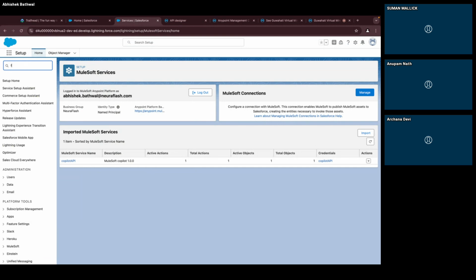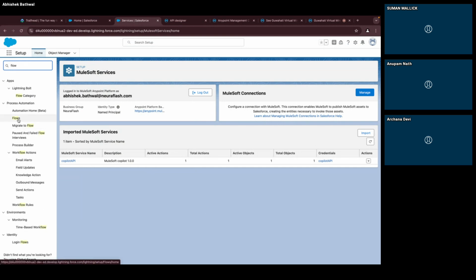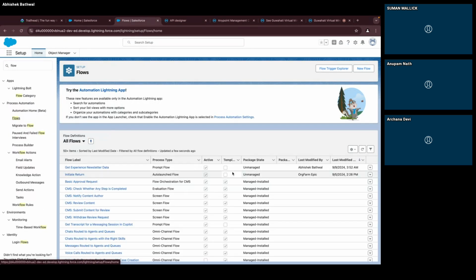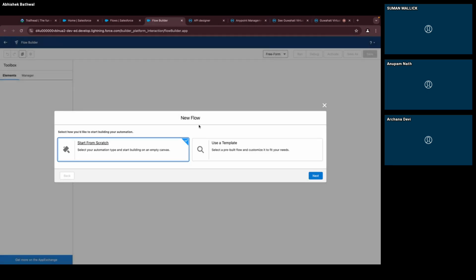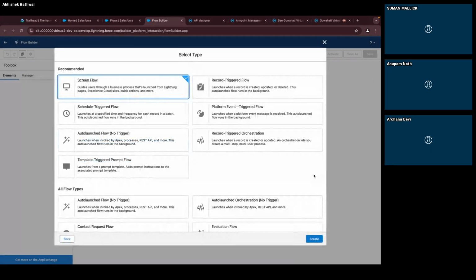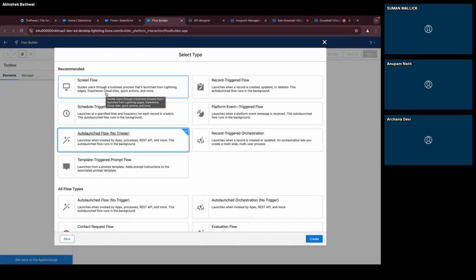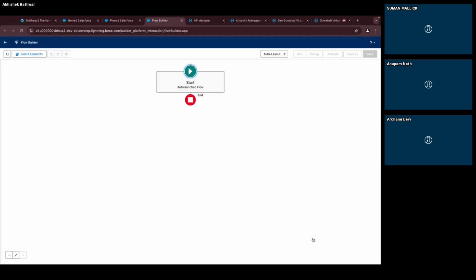Let's create a flow. I'll go to my flows and create a new flow from scratch, and make sure we are creating an autolaunched flow. I tried with a screen flow, but Copilot doesn't work with that. Autolaunched is the one I have explored; I have not explored the others, but we need to create an autolaunched flow. We'll hit create. Okay, you got this.